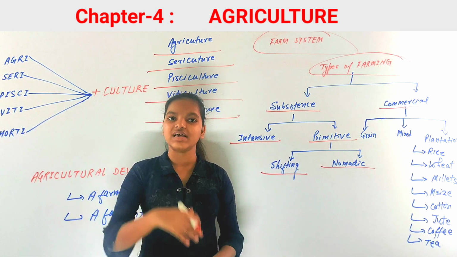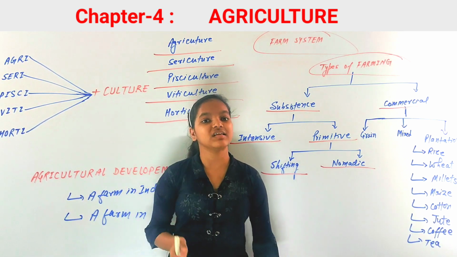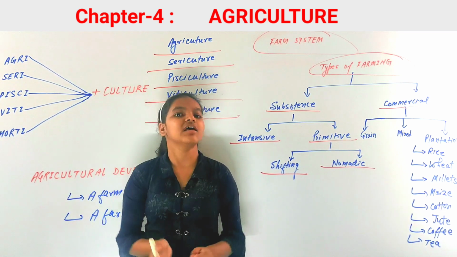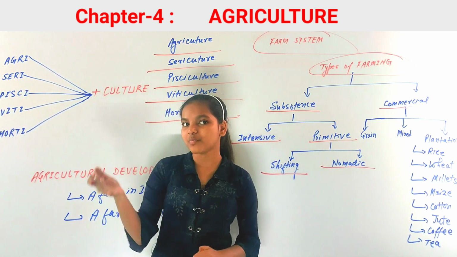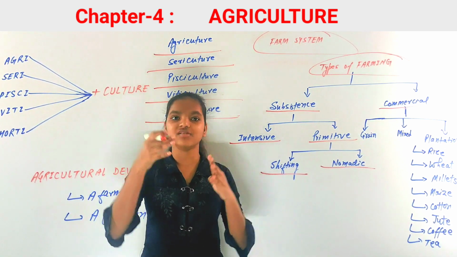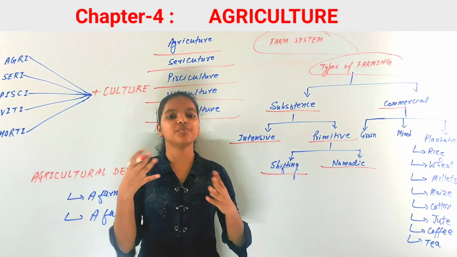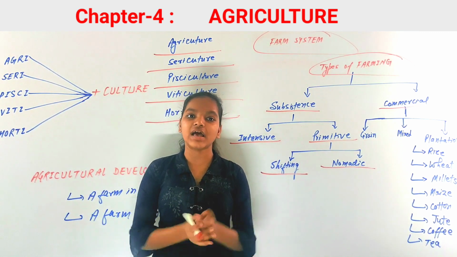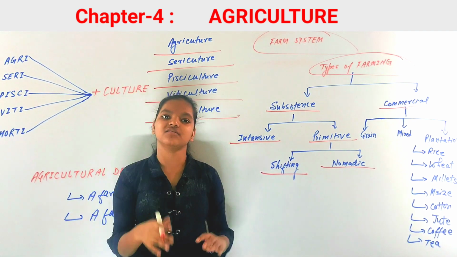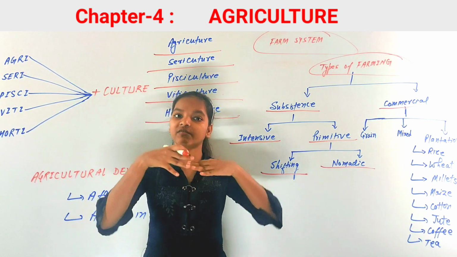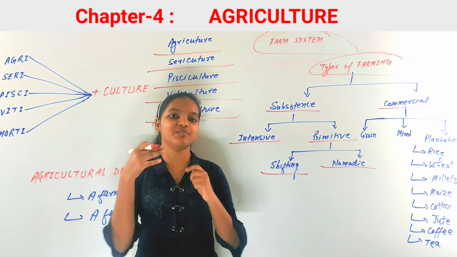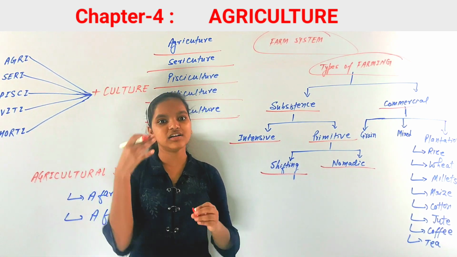That is why it is called shifting cultivation, because in this process farmers always shift from one place to another place. If they shift from one place to another, then on the first plot of land more and more trees would grow, and then they would continue their procedure. So that is what is called shifting cultivation. They would generally cut the trees and mix the ashes into the soil, and then grow the crops. It is also called slash and burn cultivation.